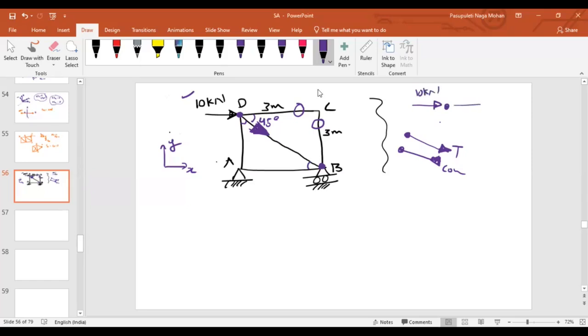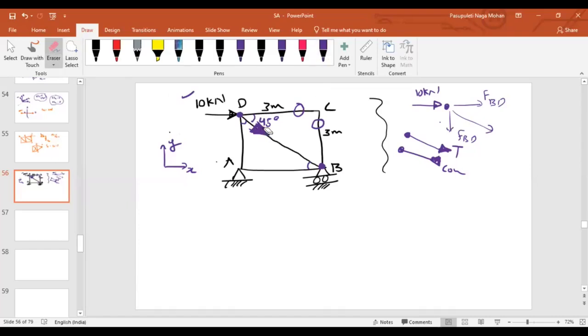If you resolve it, this is your horizontal component of FBD, and this is your vertical component of FBD, isn't it? If I represent an arrow like this, along the direction of the 10 kilonewton, then it won't balance the 10 kilonewton, isn't it?